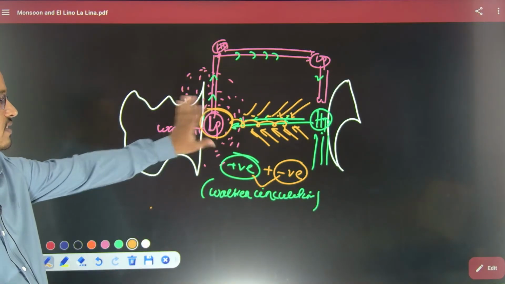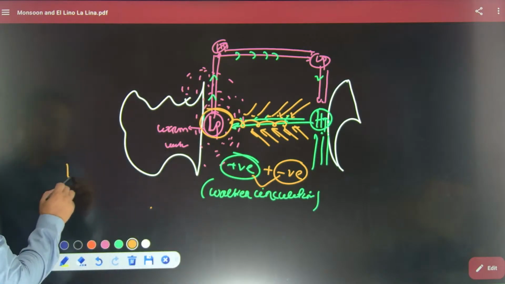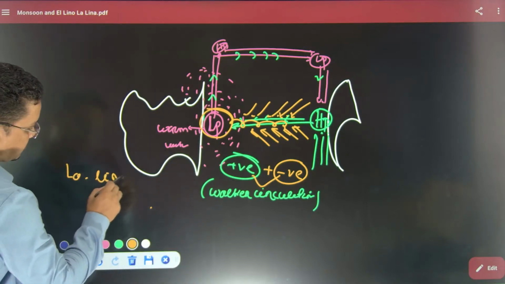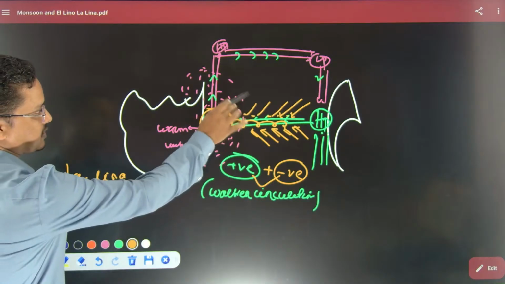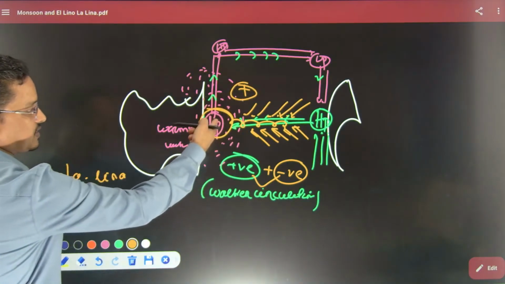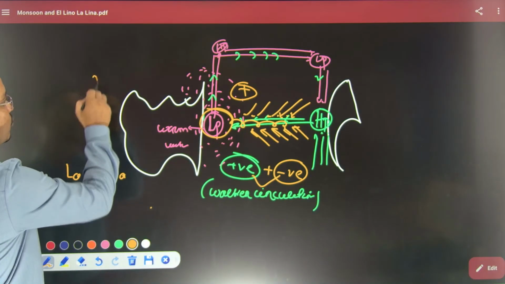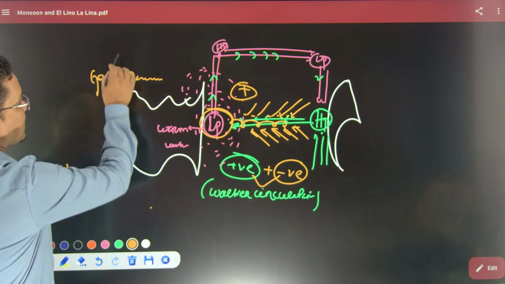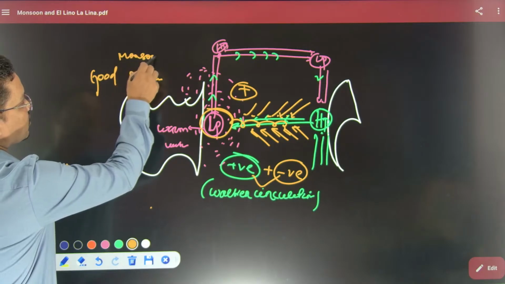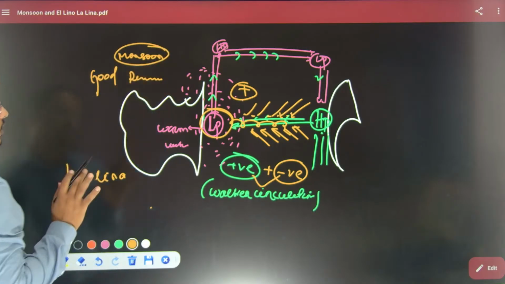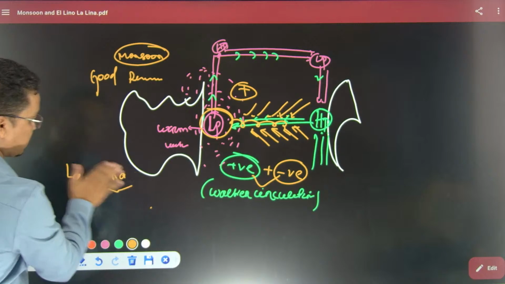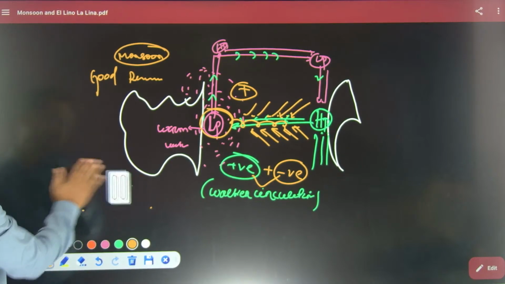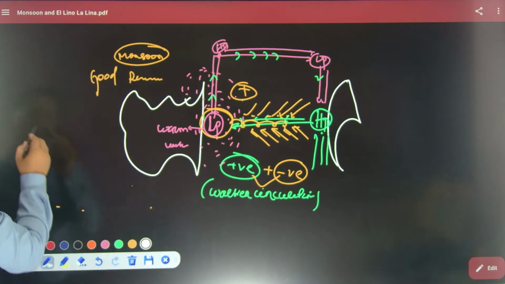This positive phase is associated with La Nina. If the positive phase is going on, that means India will have good rainfall. I am talking about your monsoon. Monsoon will be good in India. You will then ask, sir, why will it be good? So let me draw one more small diagram here.